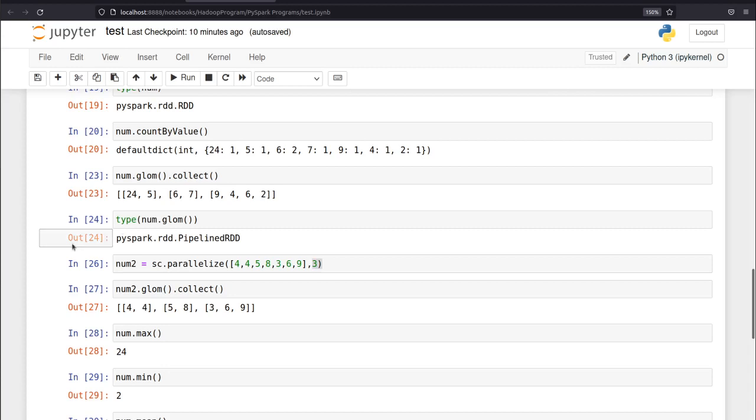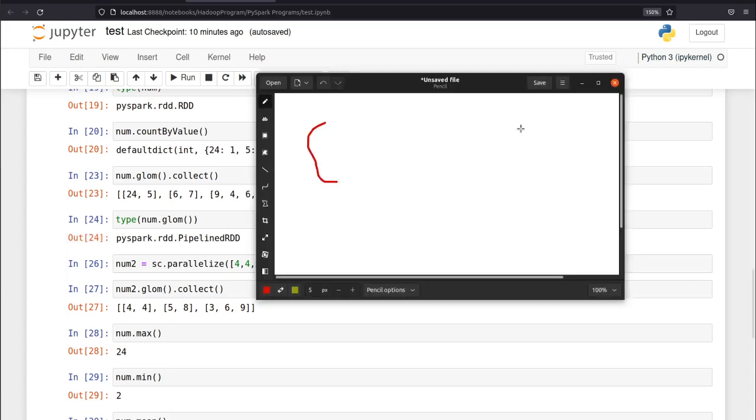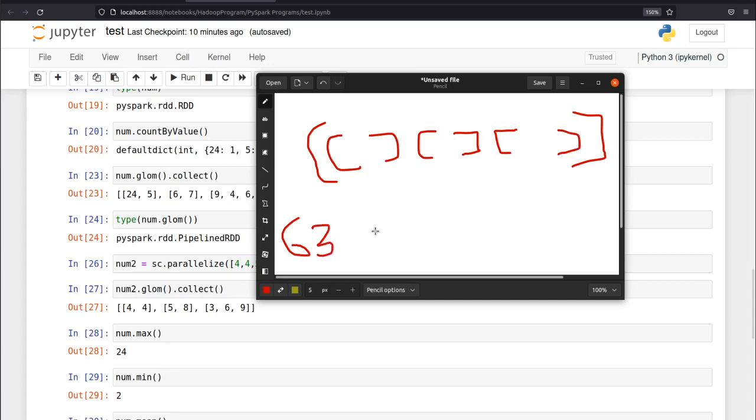I will show you graphically how it works. This is my first bracket, this is my inner first bracket, this is my second bracket, and this is my third bracket. The value we have is 63 and it is giving us 67. So it will add plus 1 plus 1 plus 1 and this bracket plus 1, so plus 4, and that's why it gives us 67. So this is what fold does.